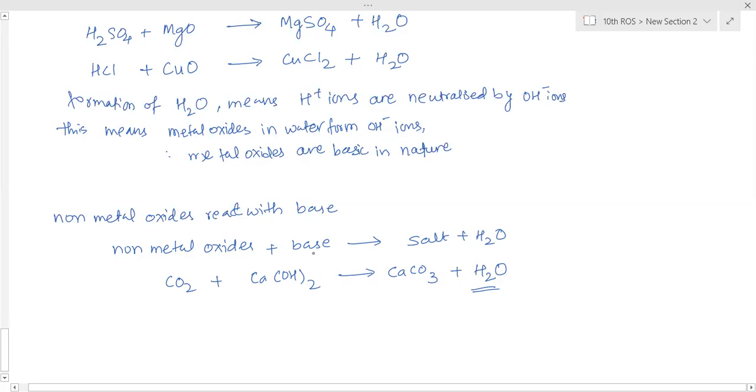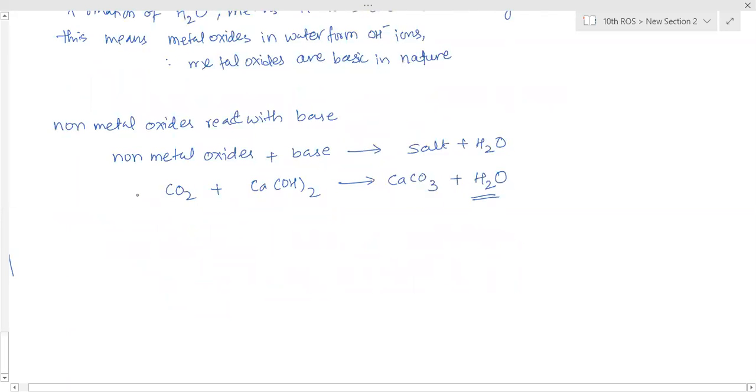OH minus ions came from the base, but from where did H plus ions come? From carbon dioxide gas. So carbon dioxide gas has given H plus ions. This means that an aqueous solution of carbon dioxide is acidic in nature. This shows that non-metal oxides are acidic in nature. Is it clear? Why are non-metal oxides considered acidic?